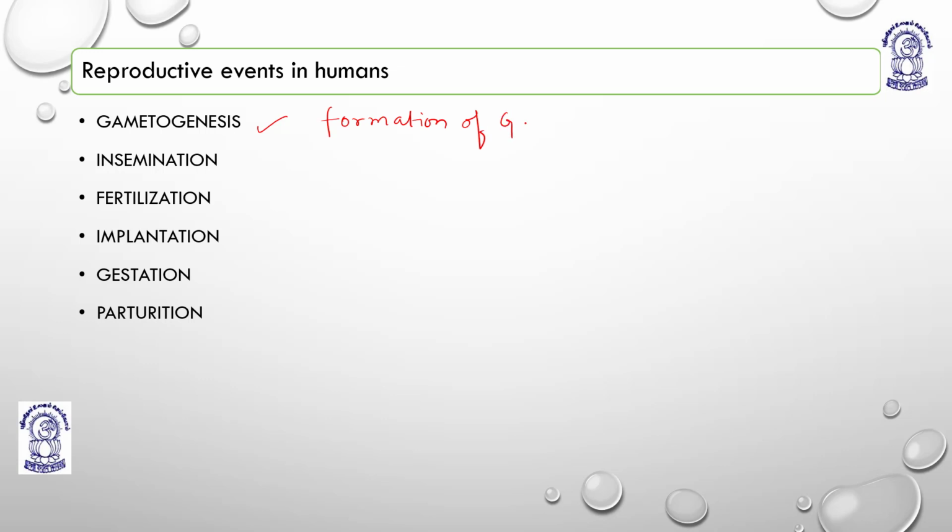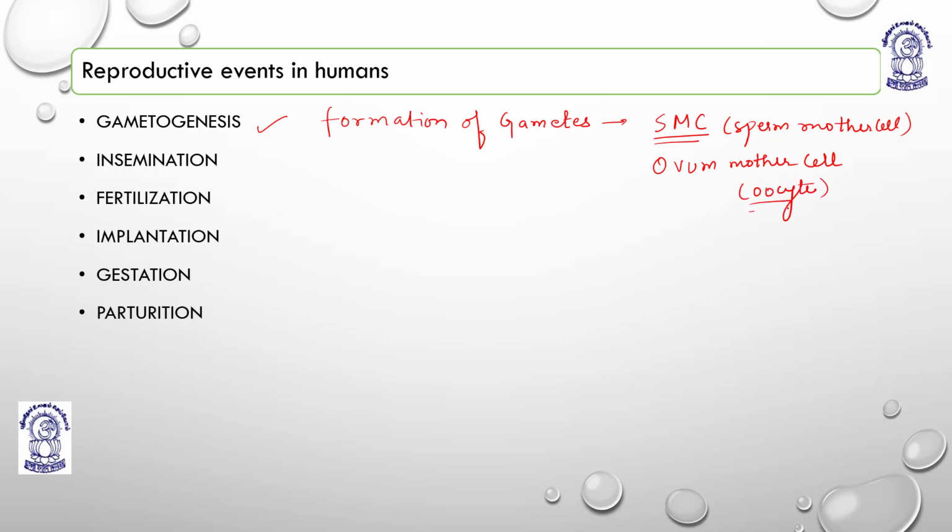and formation of gametes by the gametangial cells, or we can say by the primordial or sex mother cells, that is the sperm mother cell, SMC, and the ovum mother cell or the oocyte. Okay, the process of formation of gametes is known as what?